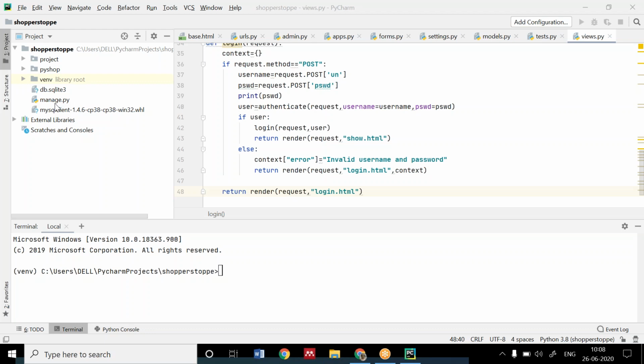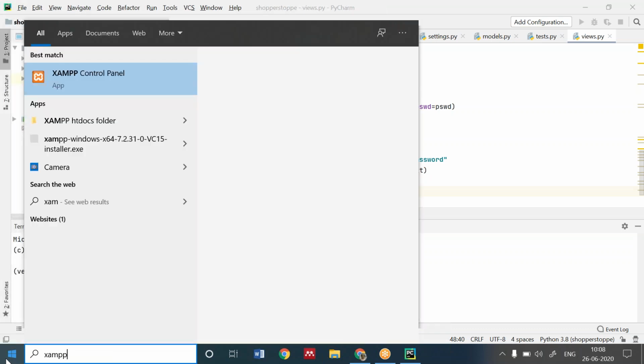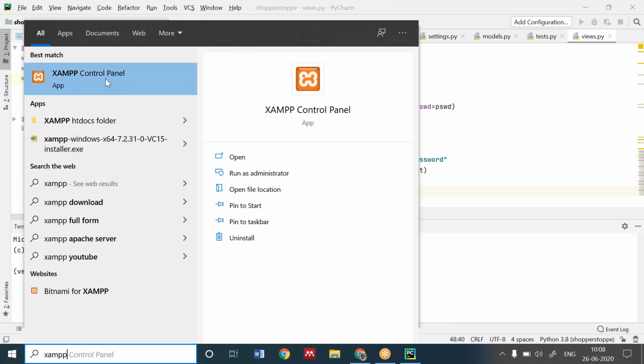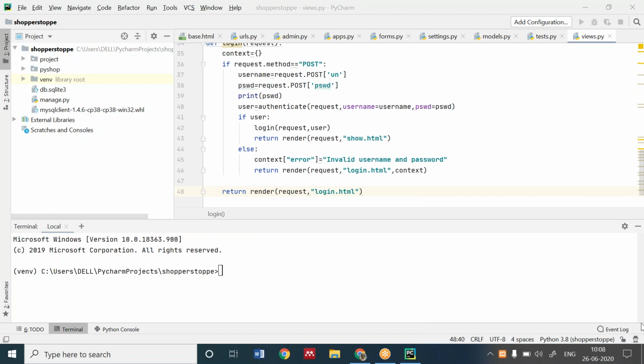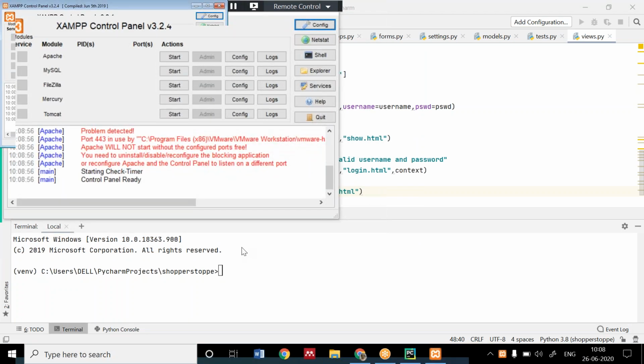So now what you have to do? First, we are going to study about MySQL, then we are moving towards the programming session. So everyone, please open your XAMPP control panel. You can directly search for it and open it.